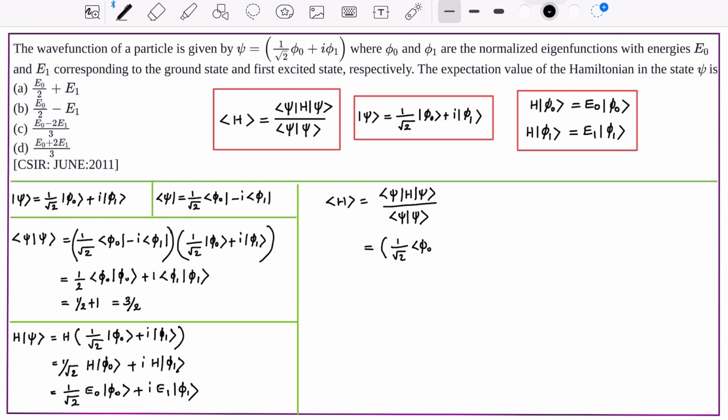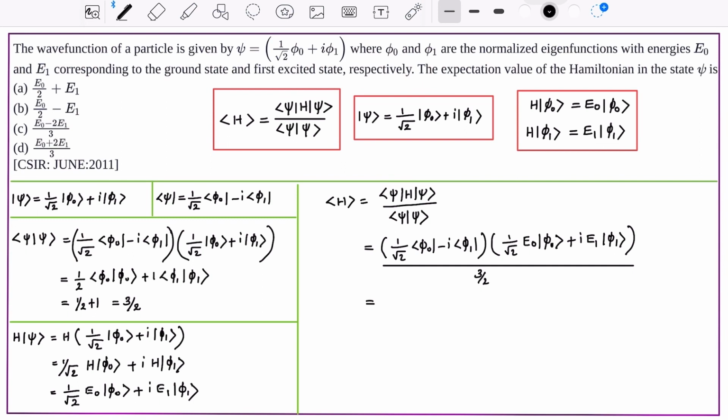This is equal to 1 by root 2 bra phi 0 minus i bra phi 1, then H psi, that is 1 by root 2 E0 ket phi 0 plus i E1 ket phi 1. Now the whole is divided by the inner product of psi with itself, which we already found to be 3 by 2.